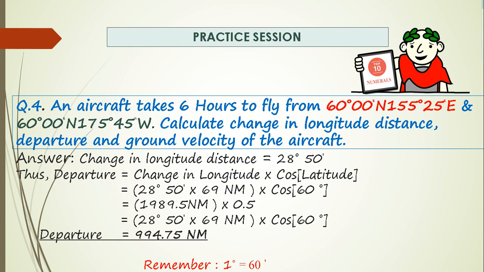Now the aircraft takes 6 hours, and the change in longitude is 28 degrees 50 minutes. Departure is change in longitude multiplied by cos of latitude. Cos of latitude is cos 60 degrees, and change in longitude is 28 degrees 50 minutes multiplied by 69 nautical miles. Solve this, we get 994.75 nautical miles.